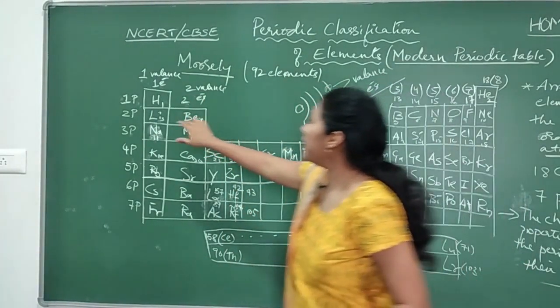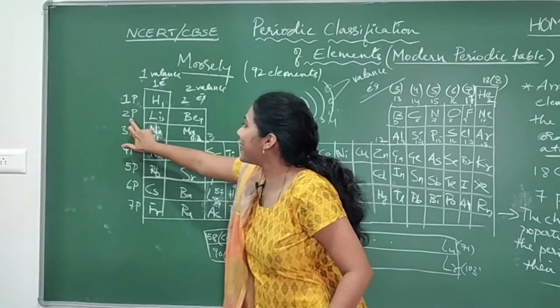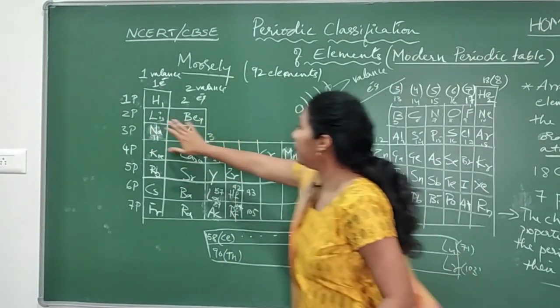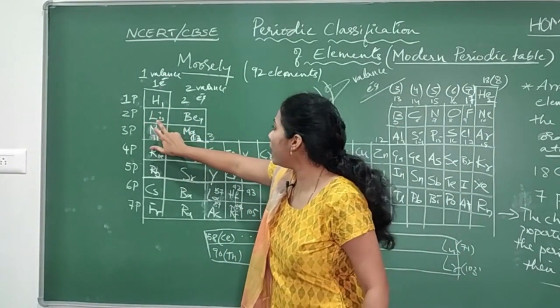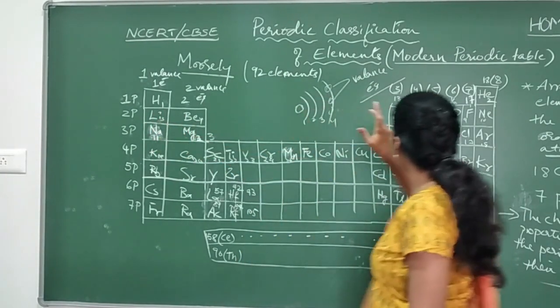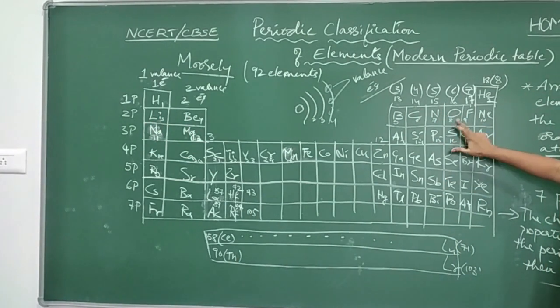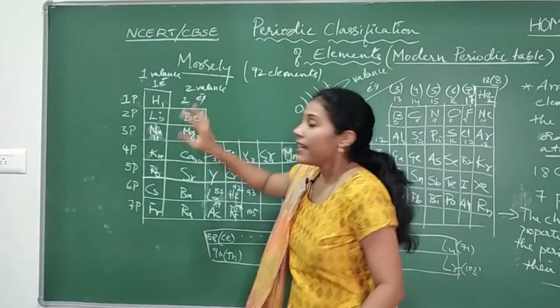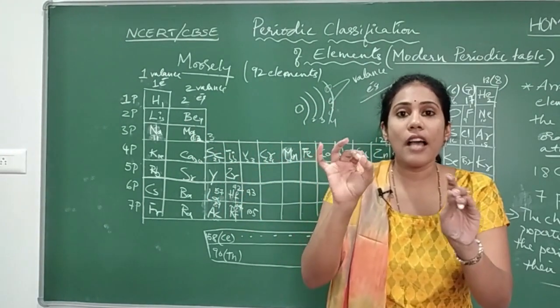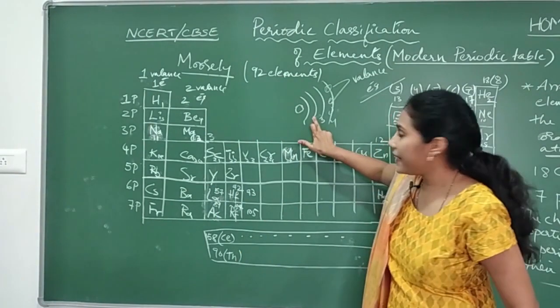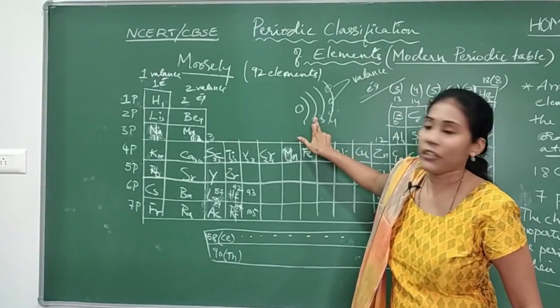If the element is present in the second period, which elements will come? Lithium, beryllium, boron, carbon, nitrogen, oxygen, fluorine and neon. In all these elements, the last electrons are present in the second shell.